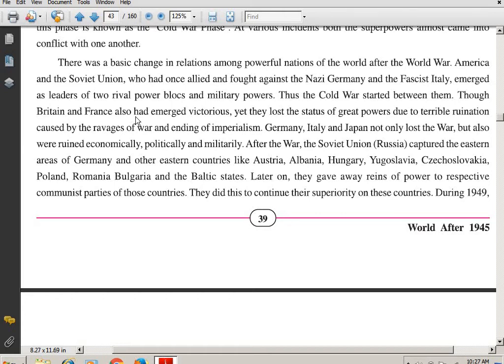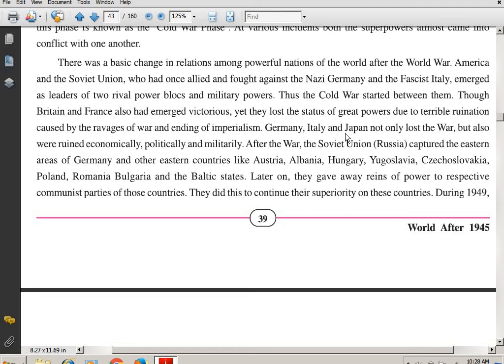Though Britain and France also had emerged victorious, yet they lost the status of great powers due to terrible ruination caused by the ravages of war and ending of the imperialism. So students, it's not that Britain and France were not powerful, but they had lost their power due to the terrible ruination, the destruction that had taken place by the ravages of war, and that is how they also ended imperialism, control over other countries.